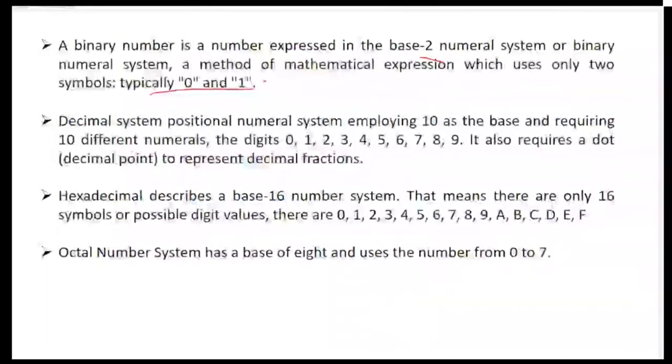When we call decimal system, it employs 10 as the base, which includes digits 0 up to 9. When we call hexadecimal, it is base 16, which involves numbers 0 to 9 and alphabets A to F. Octal number has a base of 8 and uses numbers from 0 to 7. So yes, everyone is right for question number 10, but you should know the others also.